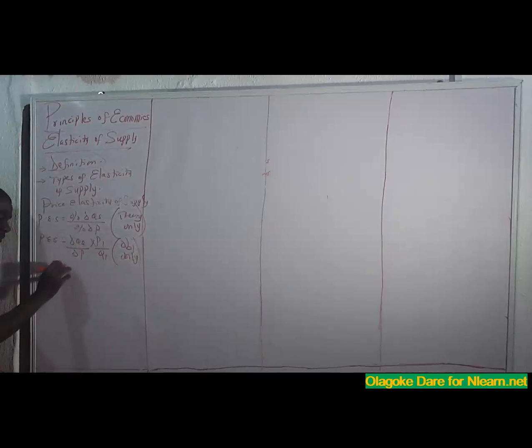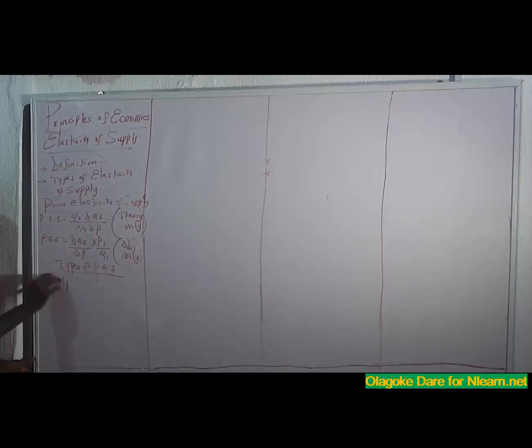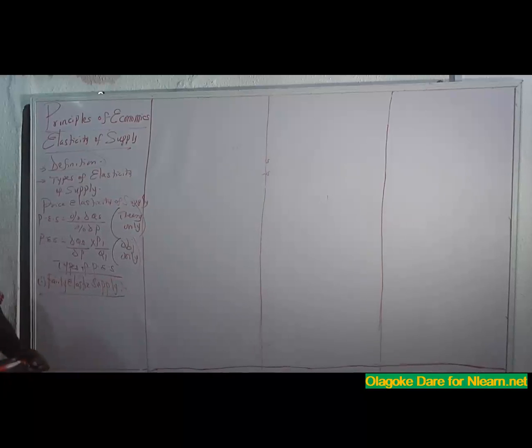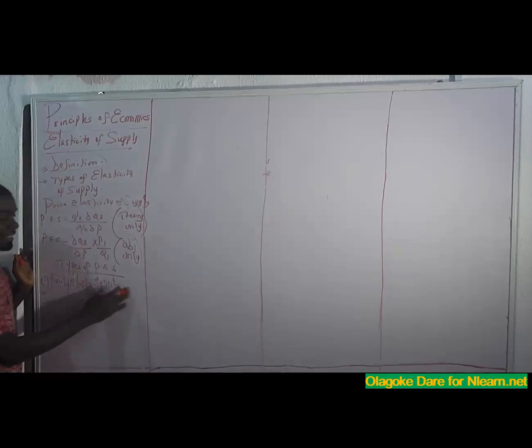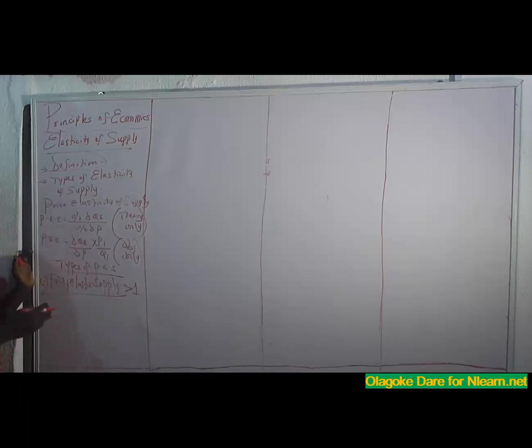So we have types of price elasticity of supply. Number one, fairly elastic supply. Fairly elastic supply occurs when a change in price leads to a greater change in quantity supplied. If there's a change in price and it brings about a greater change in quantity supplied, it is what? Fairly elastic supply. And it occurs when the answer gotten is greater than 1. So how will you know you have a fairly elastic supply?